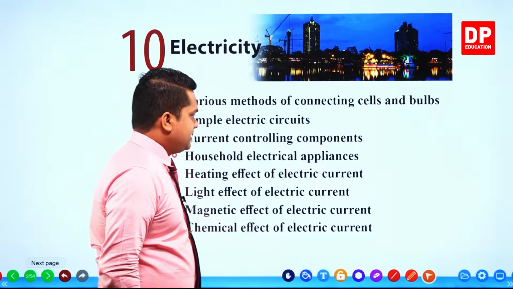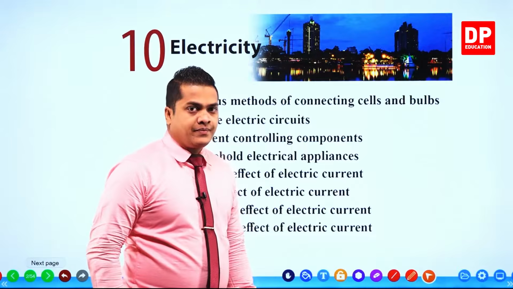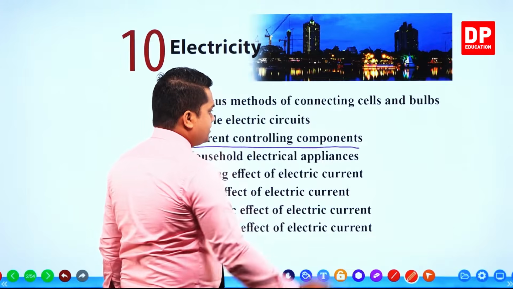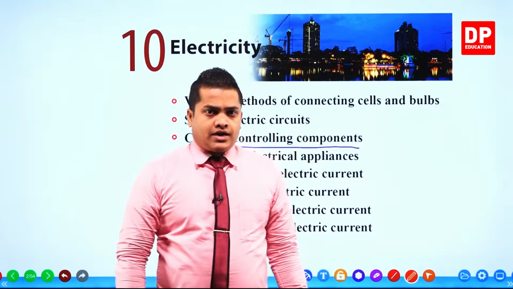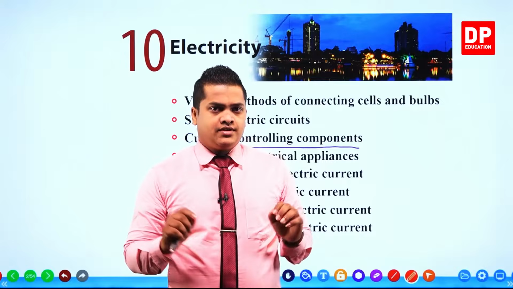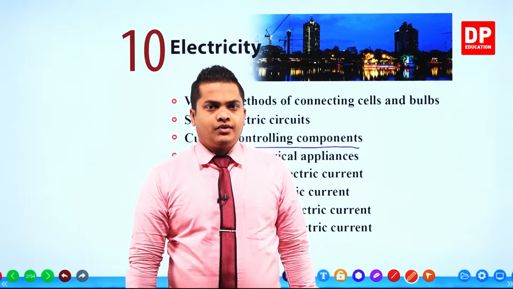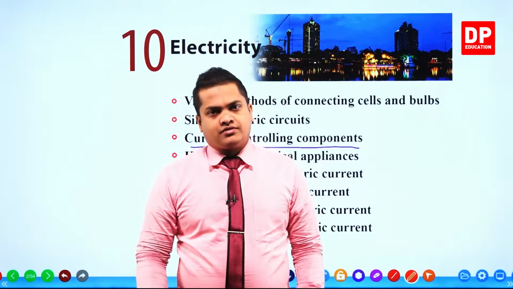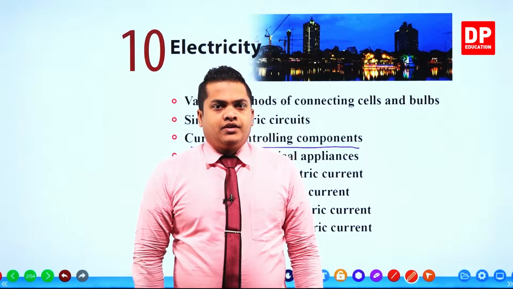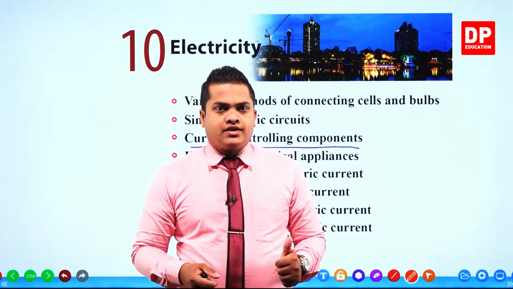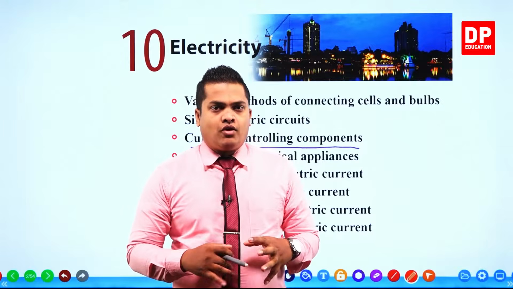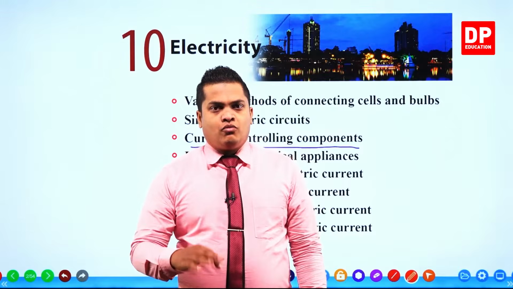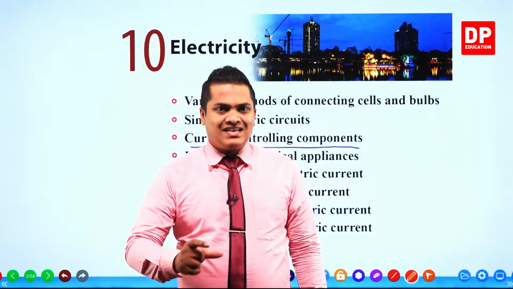Then after that, we'll be discussing current controlling components. We studied that we can control current by changing the resistance in a circuit, right? Resistance is the obstacle given against the flow of electrical charges, or in simple terms, current. The obstacle given is referred to as the resistance. So the more the obstacle, the less